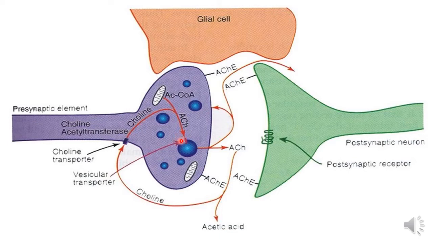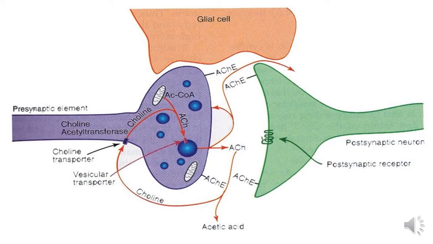Acetylcholine is incorporated within the vesicle with the help of the vesicular transporter, and then it is released by the SNARE protein, and after the action is over by the acetylcholinesterase, it forms the choline, and choline again enters within the cell and forms the new acetylcholine.